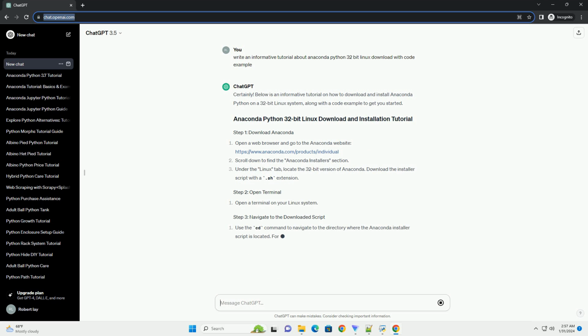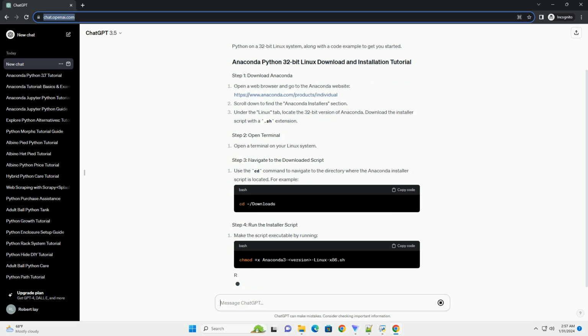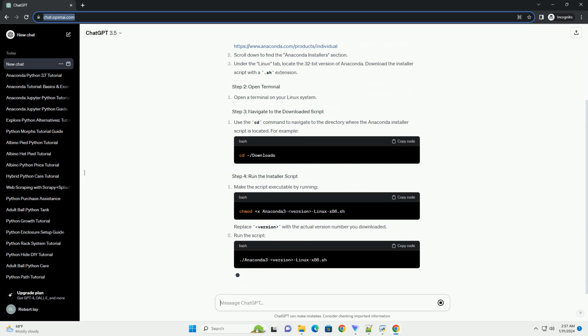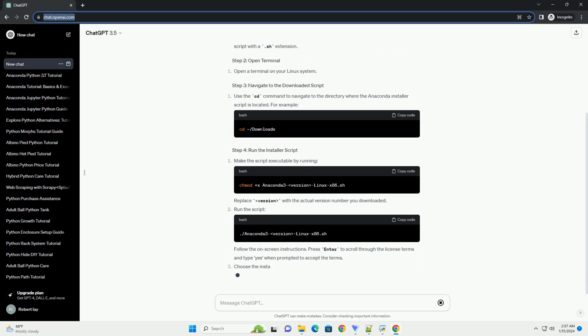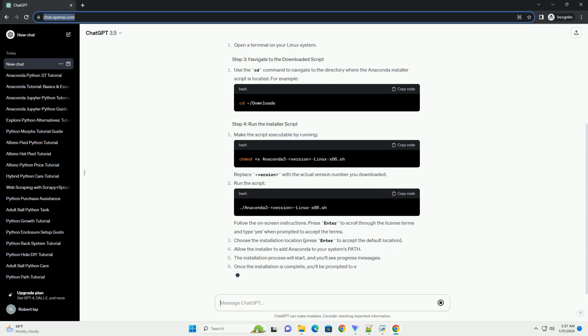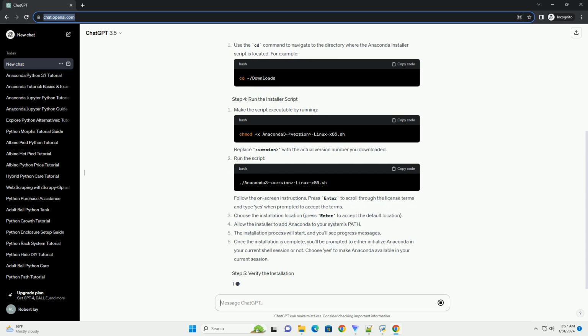Under the Linux tab, locate the 32-bit version of Anaconda. Download the installer script with a .sh extension. Use the cd command to navigate to the directory where the Anaconda installer script is located. For example, make the script executable by running. Replace version with the actual version number you downloaded.